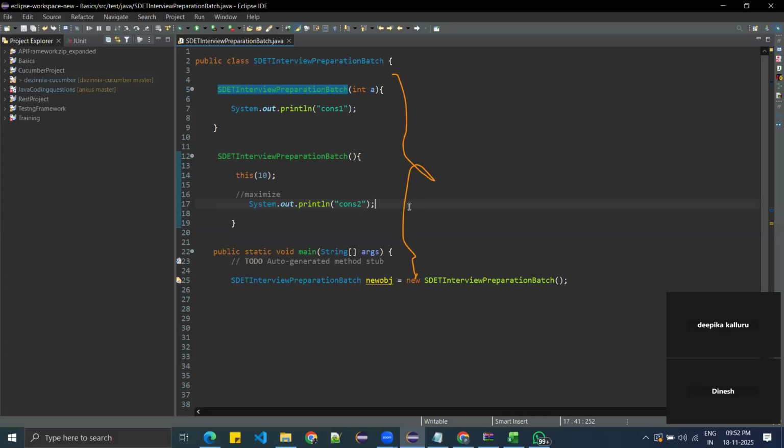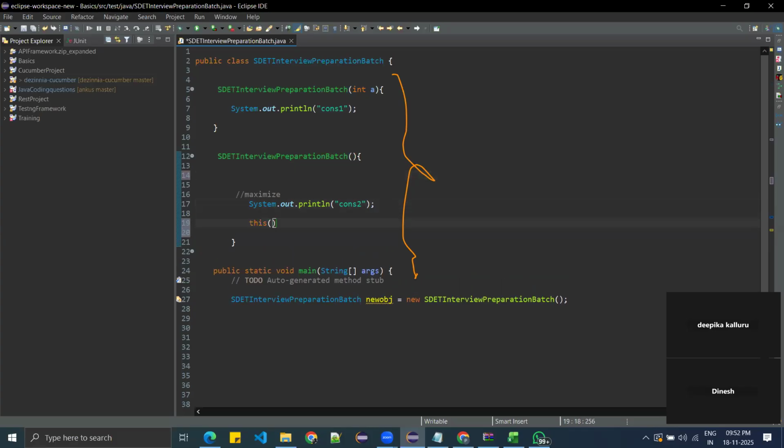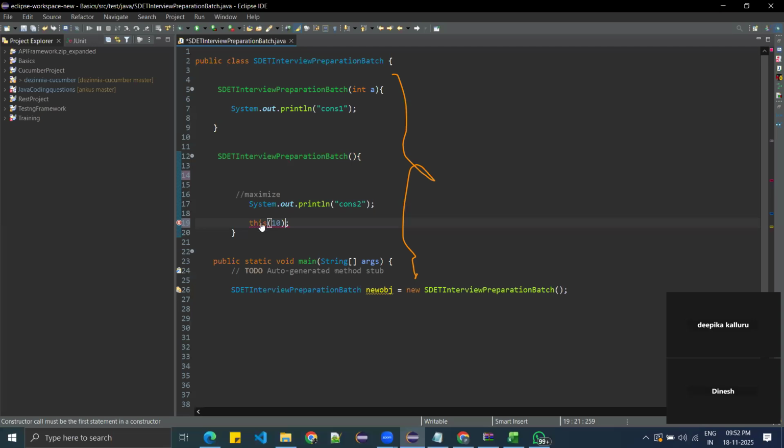And rule number 1: this keyword must be the first statement in the constructor. You can't keep this keyword here. So what exception would you be getting here? See, if you mouse over, constructor call must be the first statement in the constructor. It should not be here. Got it, team? So it should be the first statement inside the constructor. Okay, we'll talk about the super keyword when you start with the inheritance concept.